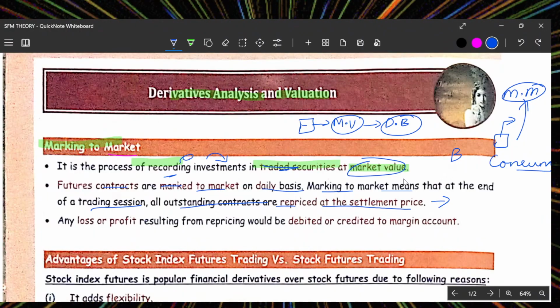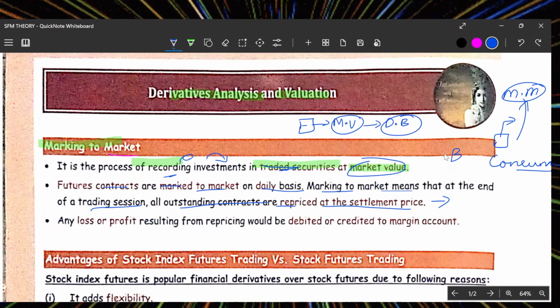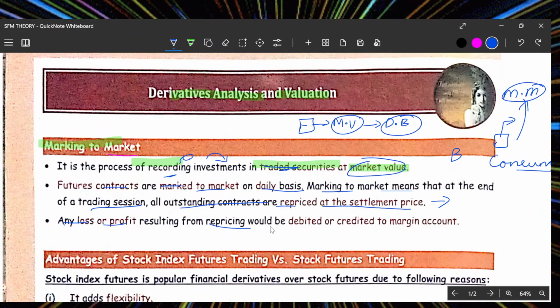So, in this way, the market is recording the transactions and every trade is settled as per the settlement price. Any loss or profit resulting from the repricing would be debited or credited in the margin account.